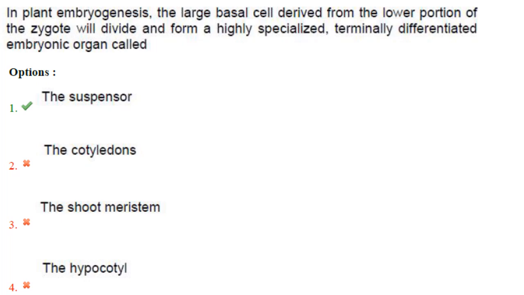Then next one. In plant embryogenesis, the large basal cell derived from the lower portion of the zygote will divide and form a highly specialized terminal differentiated embryonic organ called the suspensor. So the basal cell derived from the lower portion of the zygote will give rise to the suspensor. Answer is option 1.